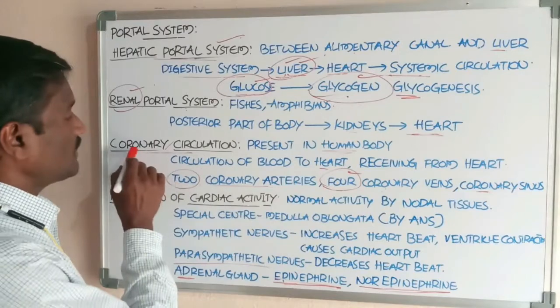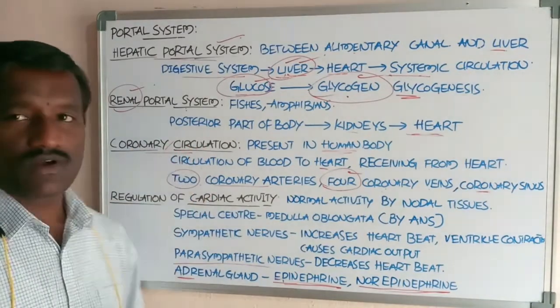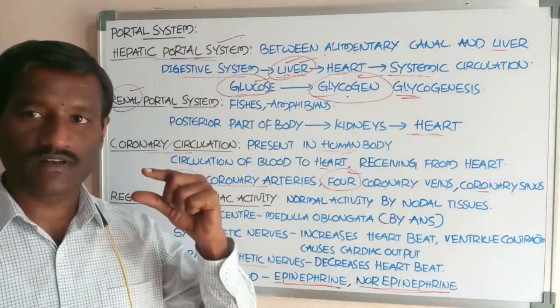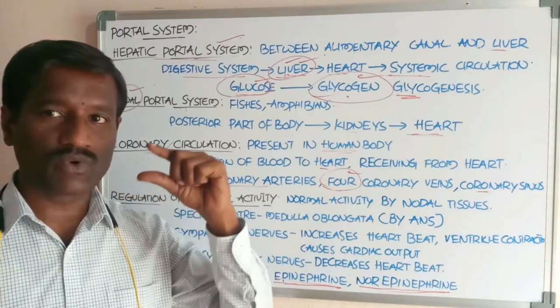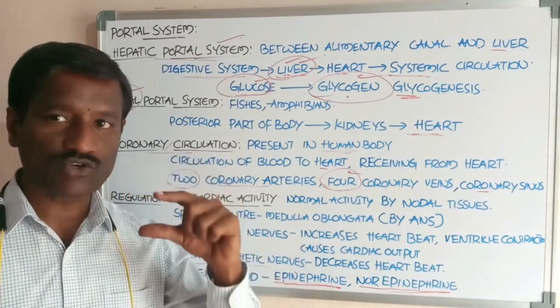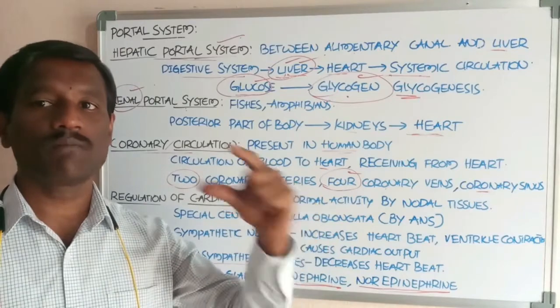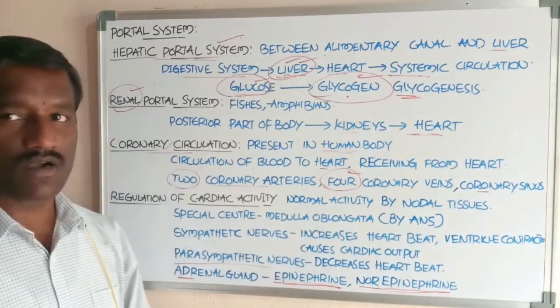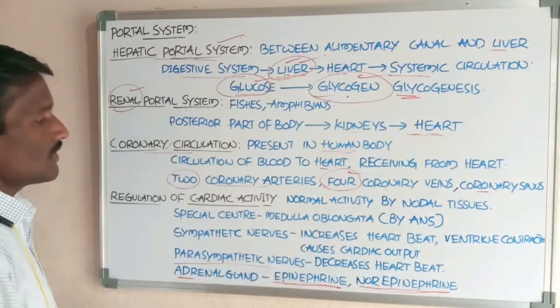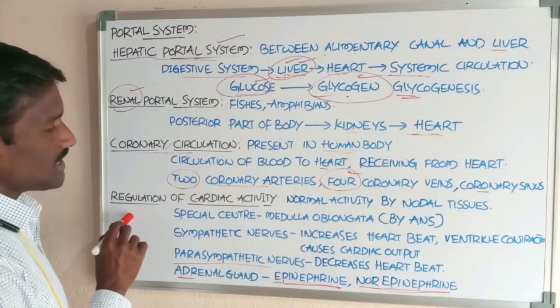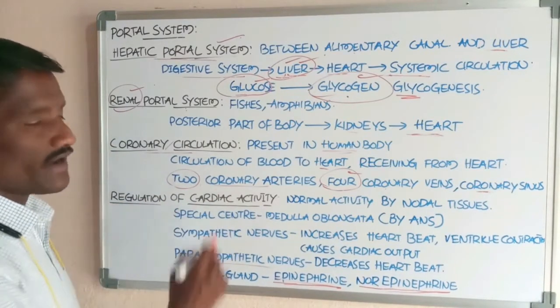In this way, coronary circulation helps in circulation of the blood to the heart, and also helps in receiving the blood from the region of heart musculature. This also includes the regulation of cardiac activity.